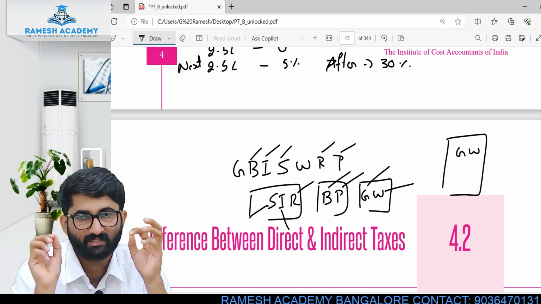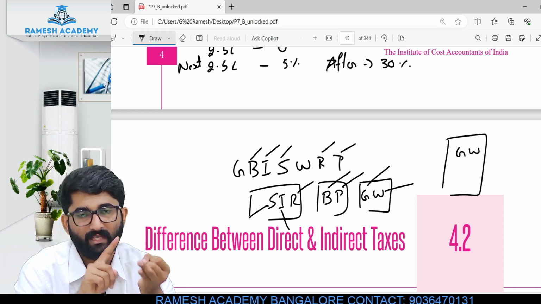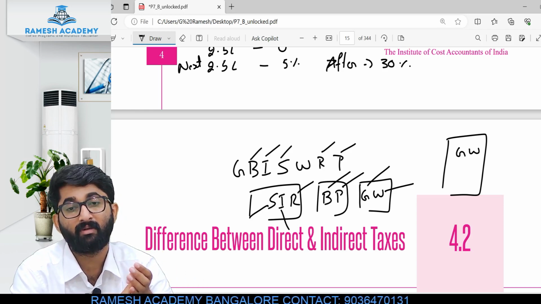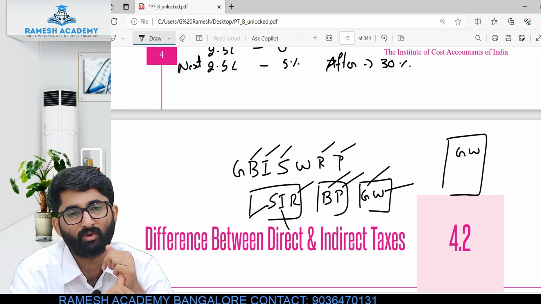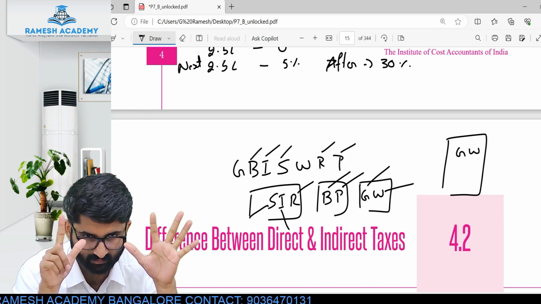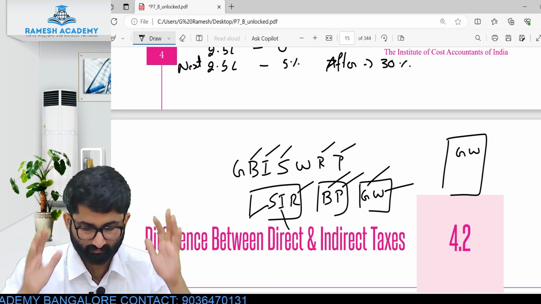What is Sir's BP is GW? S for social welfare, I for inflationary, R for regressive, B for burden, P for pinch, G for goods and services, W for welfare. These are the 7 things you have to remember. Yes? Super. Okay.